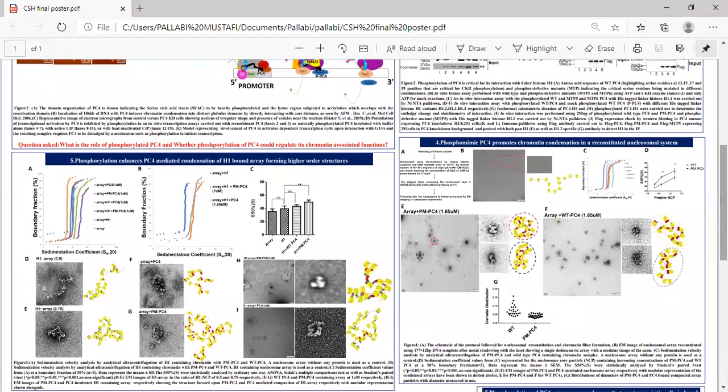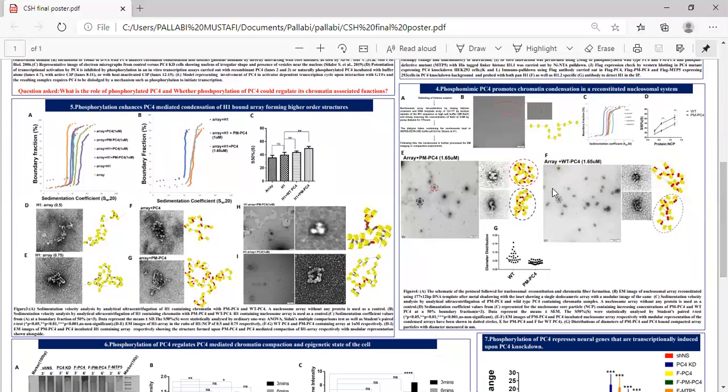In order to address its chromatin-associated function, we made use of a 12-mer nucleosomal array, and we saw that phosphomimic PC4 is able to induce condensation by achieving a higher sedimentation coefficient value and forming more compact structures as compared to the wild-type unmodified PC4.